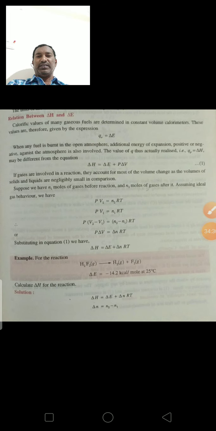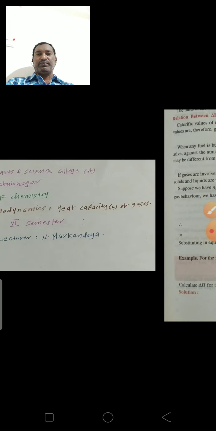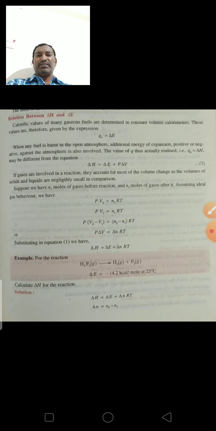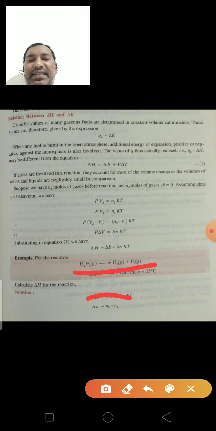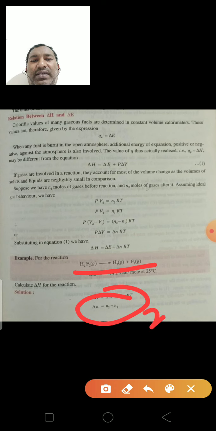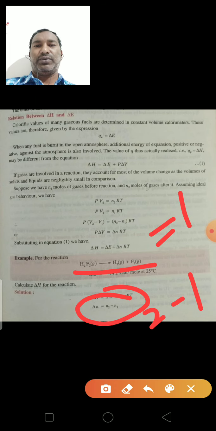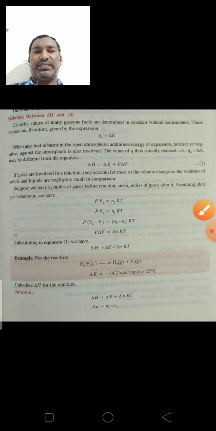See the example for this delta H. H2F2 gas in the gaseous state dissociates into H2 gas and F2 gas. Here delta n is equal to n2 minus n1. On the product side 2 moles are there, and on the reactant side 1 mole is there. So total delta n is equal to 1.